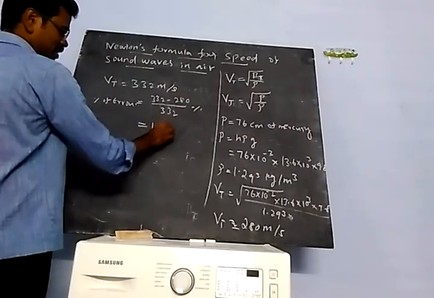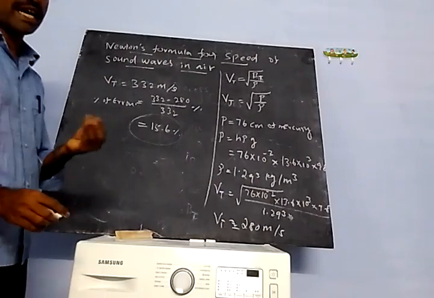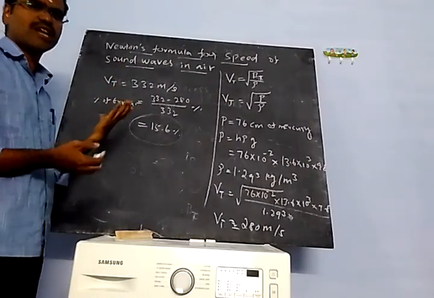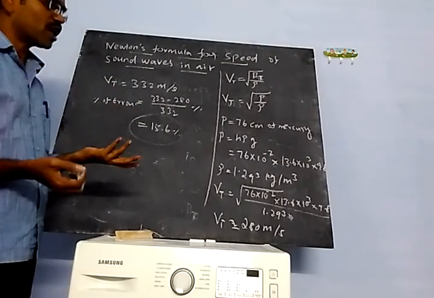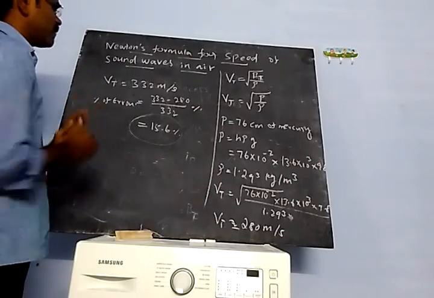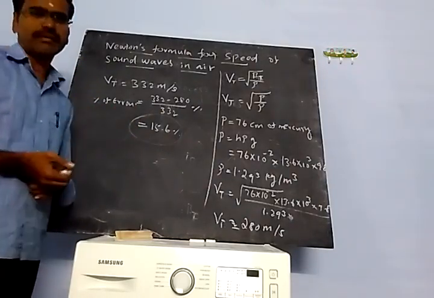If we get only a very small error we can accept it, but 15.6 percent error we could not accept. So this formula fails to prove the speed of sound in air.